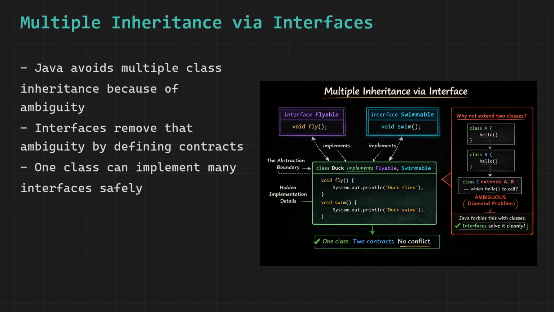An interface can also extend other interfaces and even multiple interfaces at once using the extends keyword. This lets you build interface hierarchies and compose complex contracts from simpler ones. This combination of interface-based multiple inheritance gives Java all the flexibility of multiple inheritance with none of the confusion or ambiguity that classes would introduce.